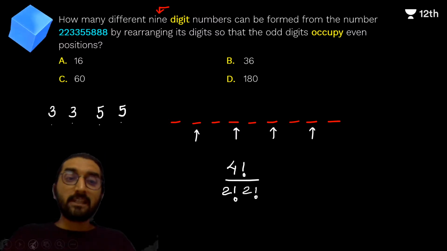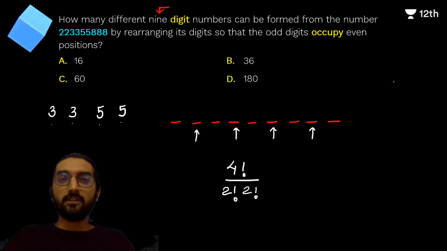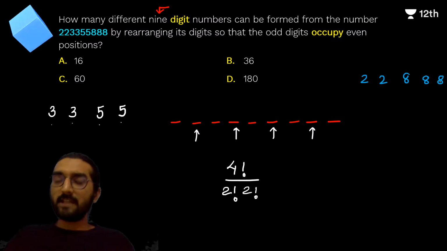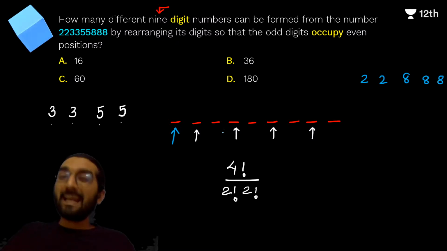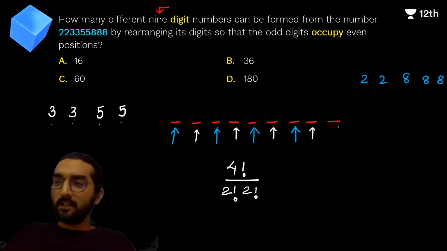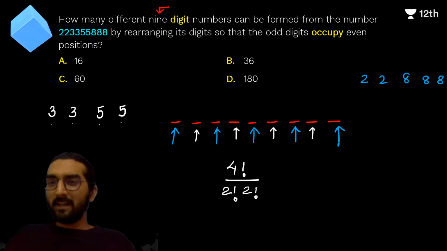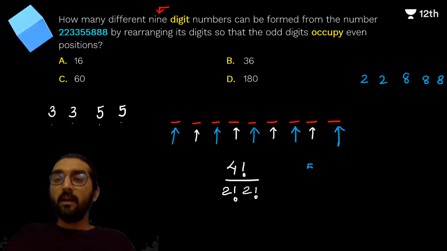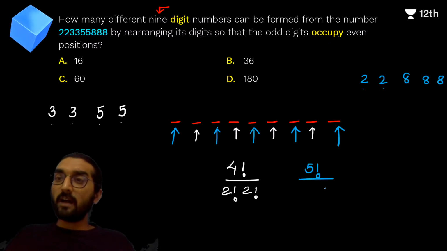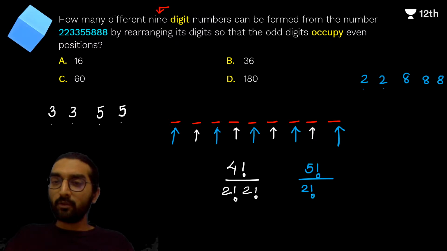Now talk about the even digits. They are nothing but 2, 2, 8, 8 and 8. So you have 5 even digits and you have 5 remaining odd positions which they will naturally fit into. Is this understandable? By that logic, these 5 digits in these 5 positions can be arranged in 5 factorial ways. But again, because these are two repeating digits, divide by 2, and these three 8s are repeating and hence divide by 3.